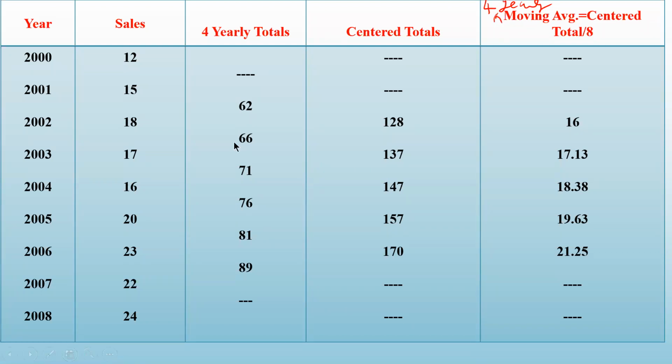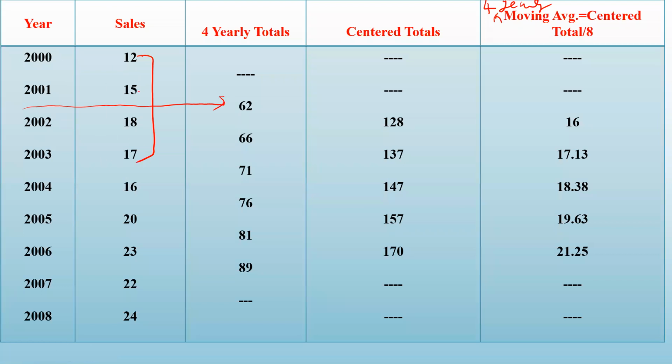So first of all, we will take the sum of the first 4. So 12 plus 15 plus 18 plus 17, the sum will be 62. Now see, where will you write this sum 62? The center of these 4 years is between 2001 and 2002. So this figure 62, you have to write in the alignment of the middle of 2001 and 2002. See here you have to write. Look at the center.